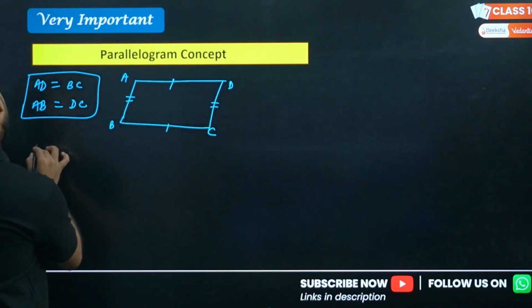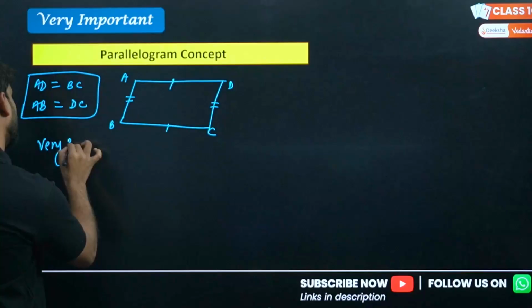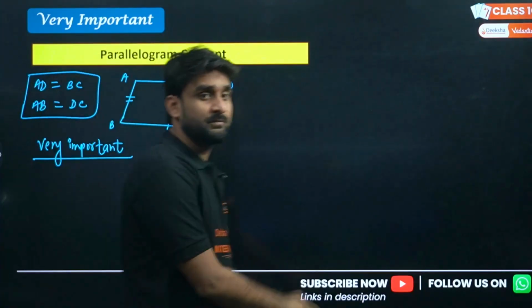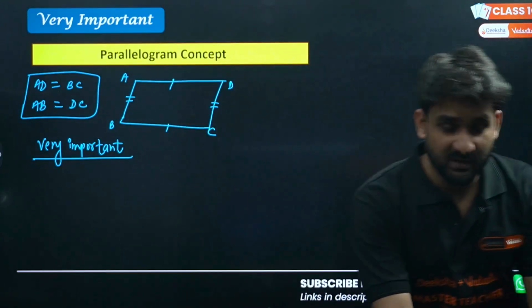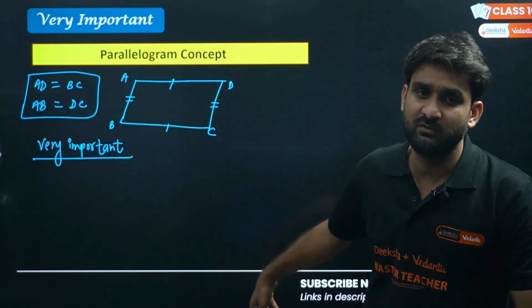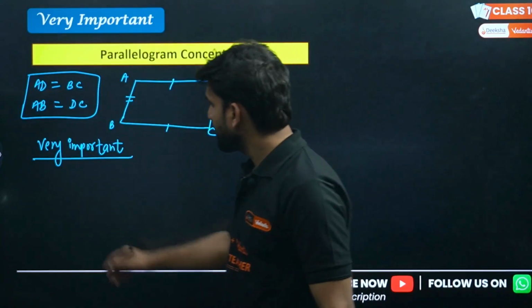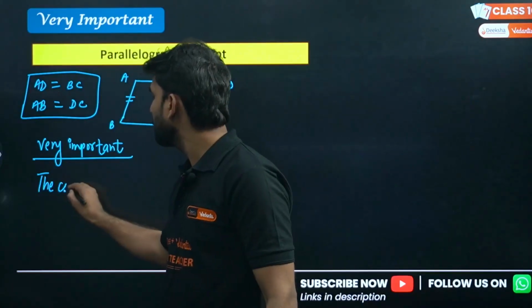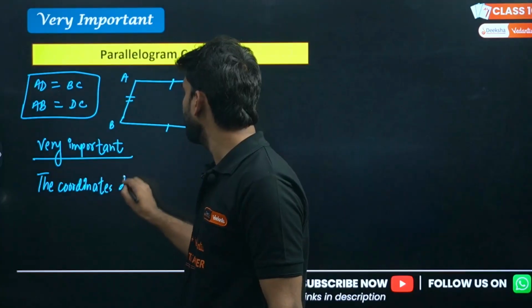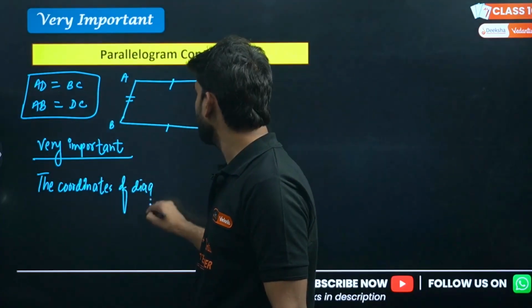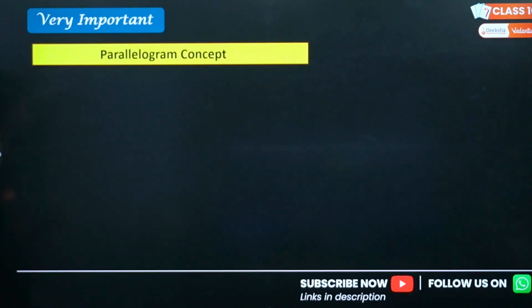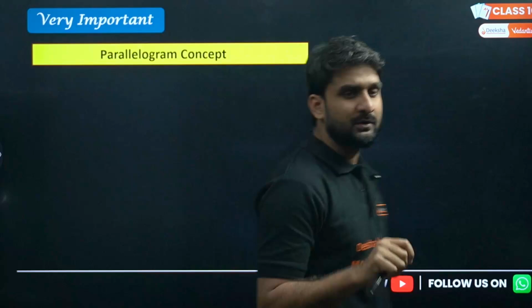And a very important concept in a parallelogram is the concept on which you will see the question, and I'll be solving the question in front of you. So the very important concept is the coordinate of the diagonal. This is the concept on which the questions are based. So now, a very important parallelogram concept. Okay, so let's do the parallelogram concept.